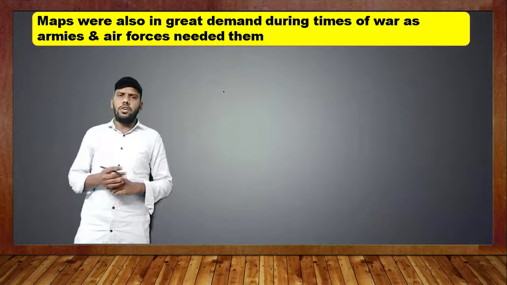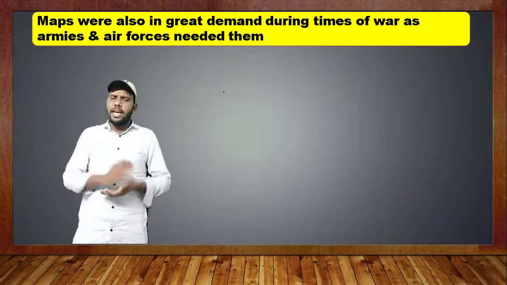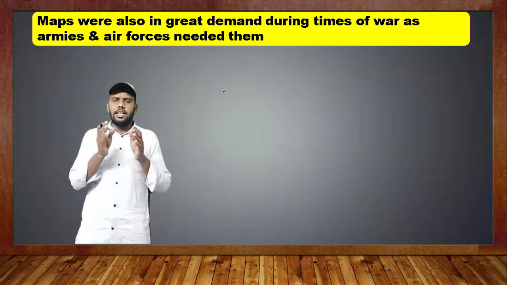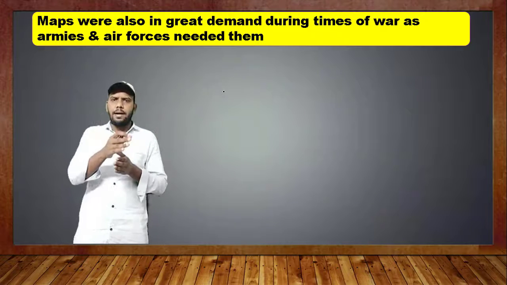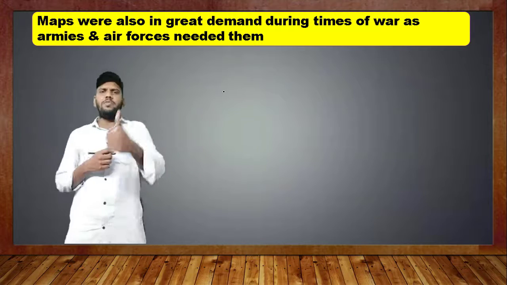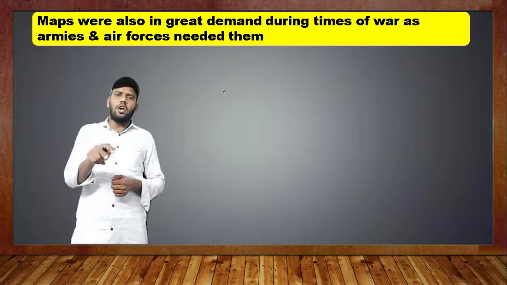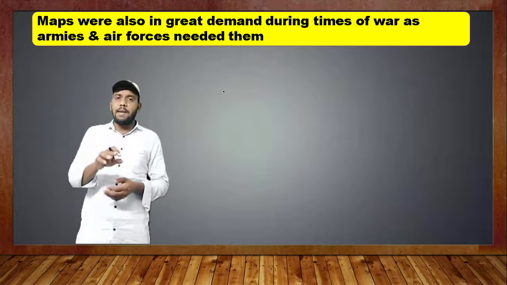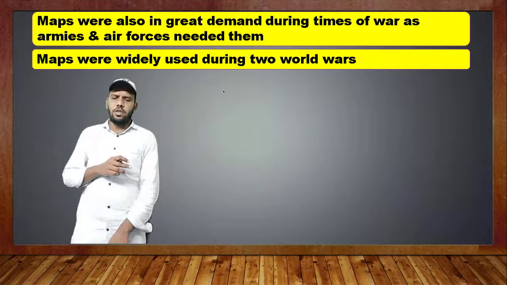So when war happens, many armies and soldiers all become involved in the war. And if there is a route map, then making war and succeeding is very easy. So the countries needed maps, and they kept those maps very secret.